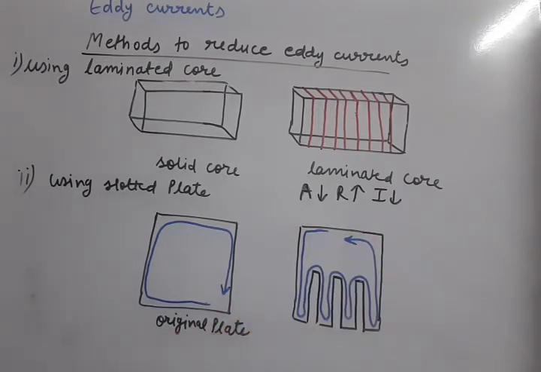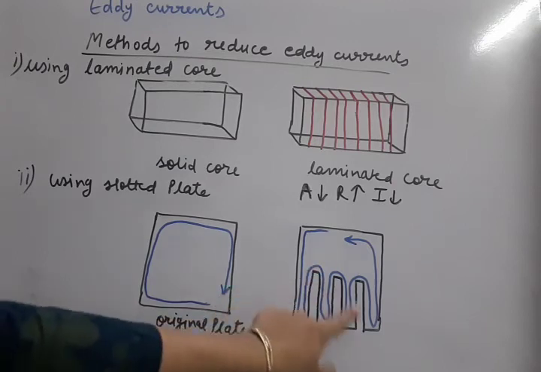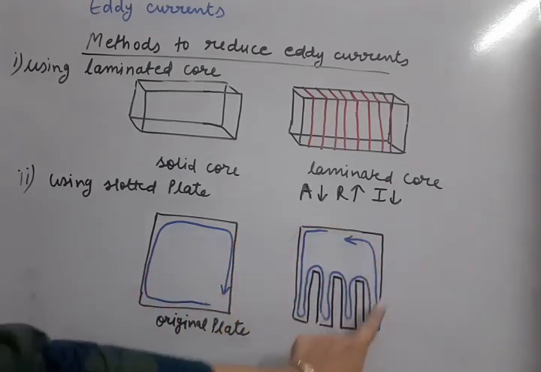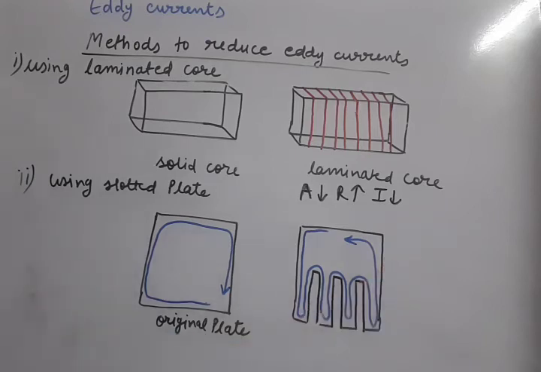So now you can see that the path length has increased for the eddy current. Here the path length was smaller, but because of these cuts, the eddy current flowing at the corners of the plate has a longer path. If the length of the flow of the current increases, resistance, being proportional to length, also increases.